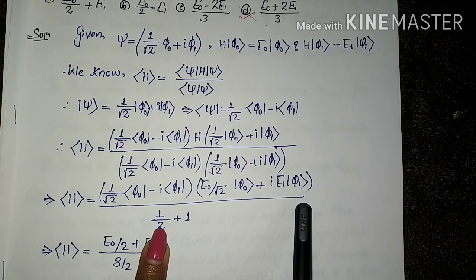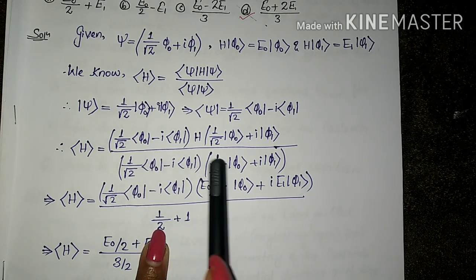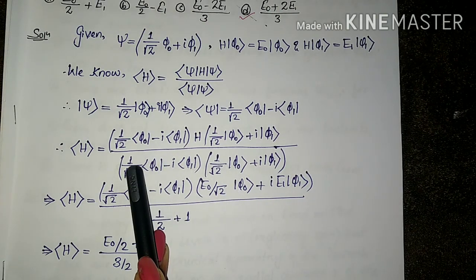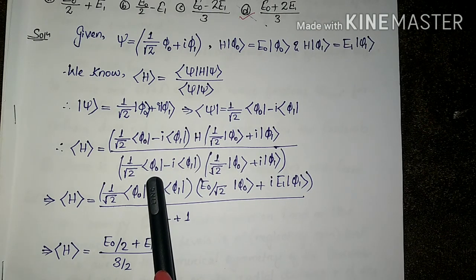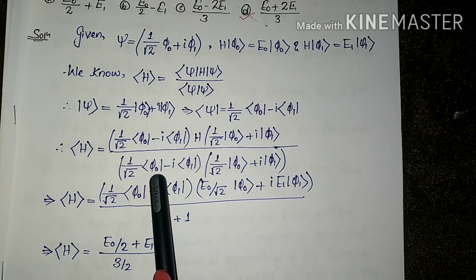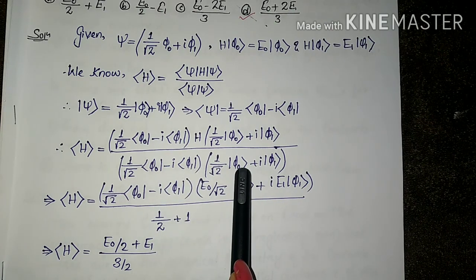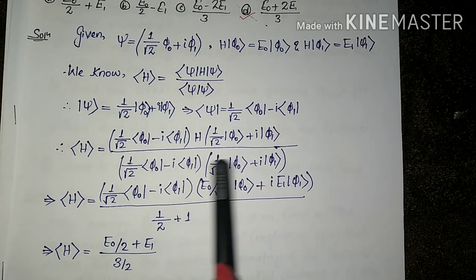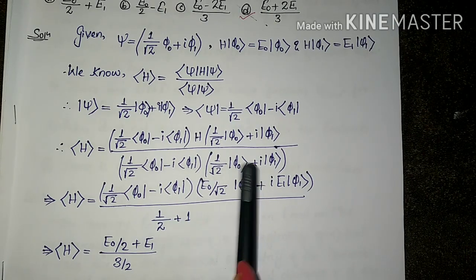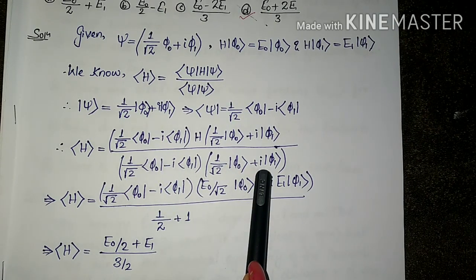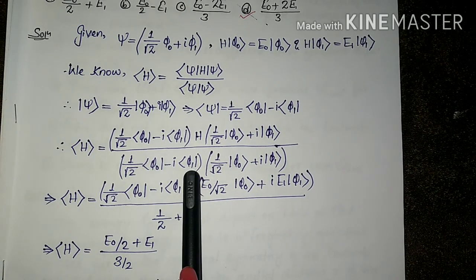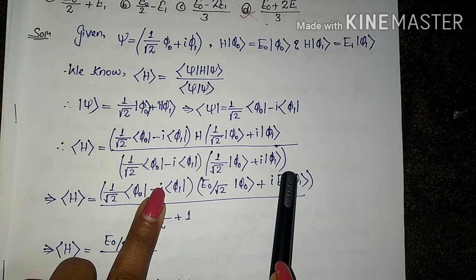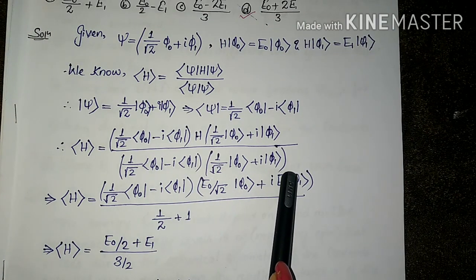In the denominator, 1 by root 2 into 1 by root 2 will be 1 by 2. If you remember, in the question it's written that the eigenfunctions are normalized, which means the inner product of phi naught with phi naught is equal to 1. Again, minus iota times plus iota is minus i squared, that means minus times minus 1, so the sign becomes positive. And again the inner product of phi 1 with phi 1 itself is equal to 1.